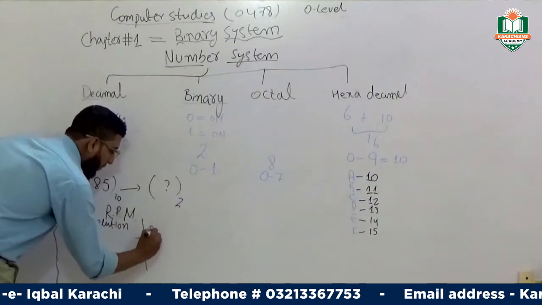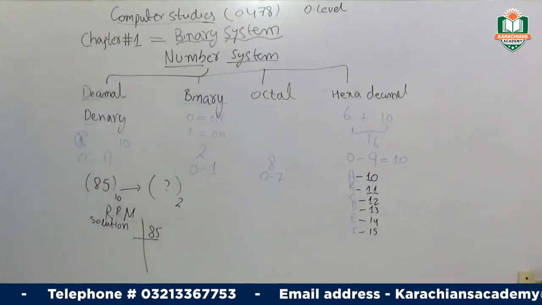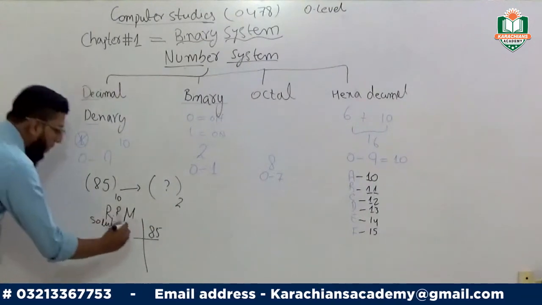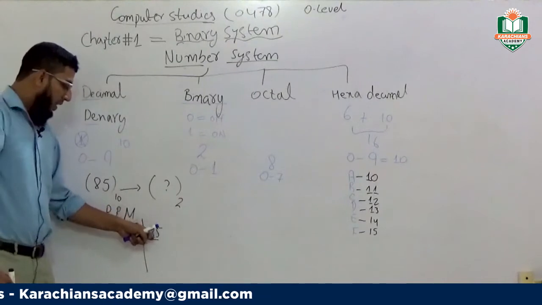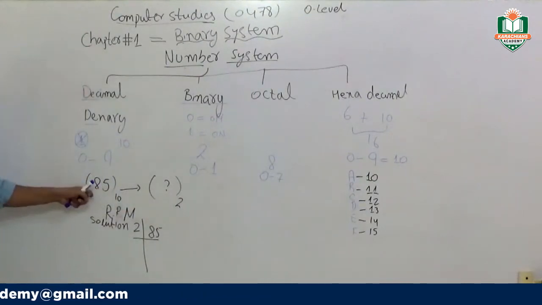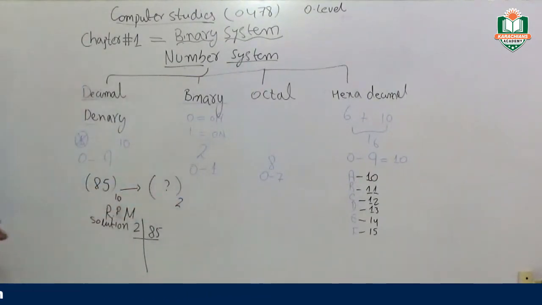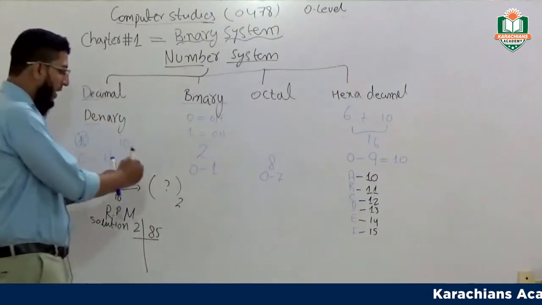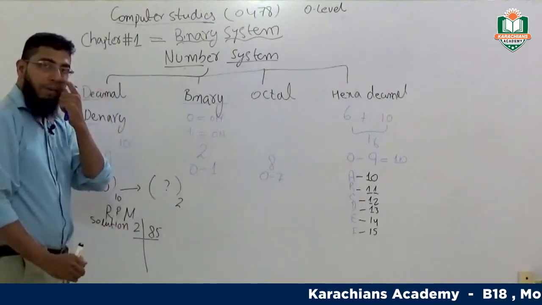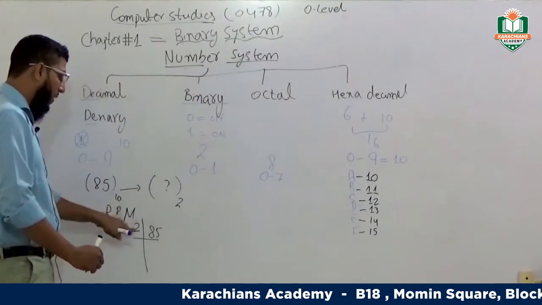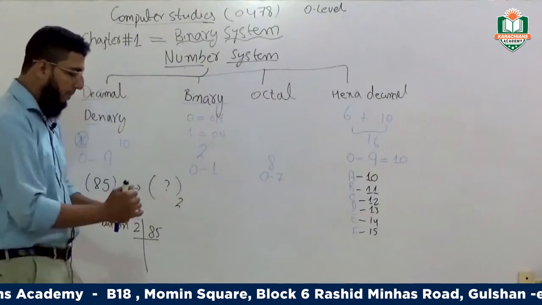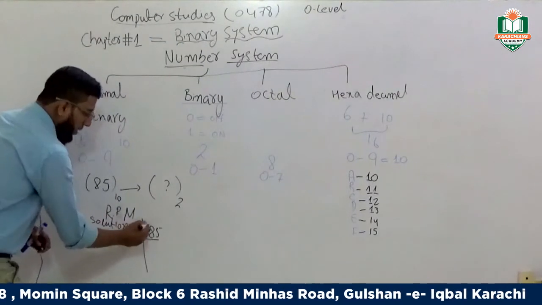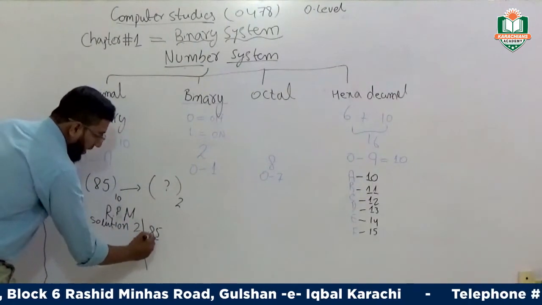Put the 85 on the right side of your division bracket. Now put the base 2 here. Why are we putting the base 2 here? Because you have to convert this number into a binary number system. We have a base of 2, so you have to divide this number with the help of base 2. So we start the division.